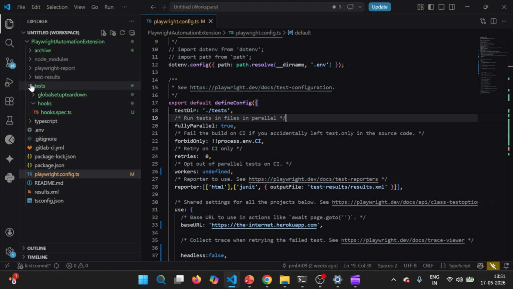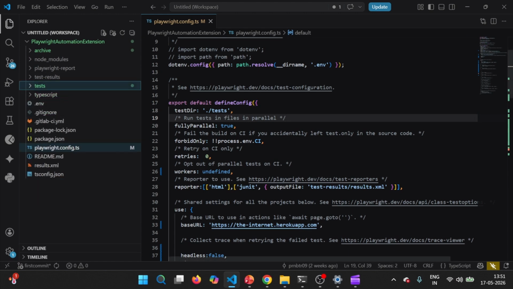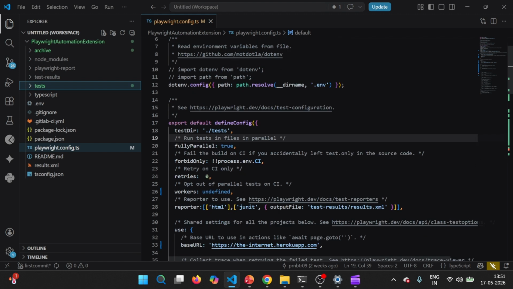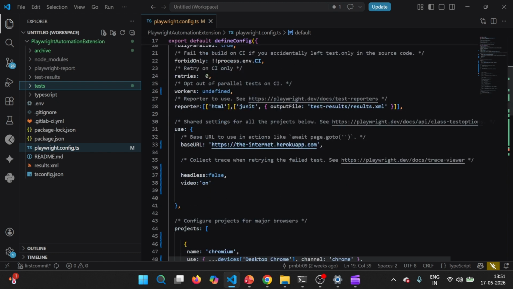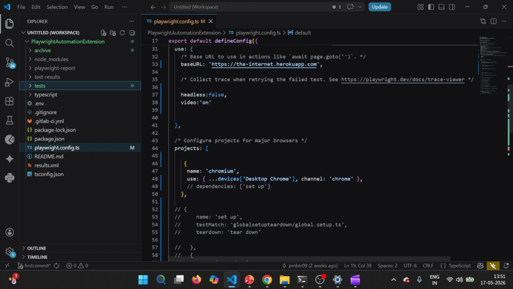So we have this particular framework where we have playwright.config.ts. Here we have the test directory. We have kept fullyParallel as true so that test cases can run in parallel. Workers we kept as undefined, and as a result, based on the number of CPU cores and the number of test cases, that many workers would be invoked by Playwright. Headless is false, and we are running test cases in the real Chrome browser, right? So this is the basic configuration.